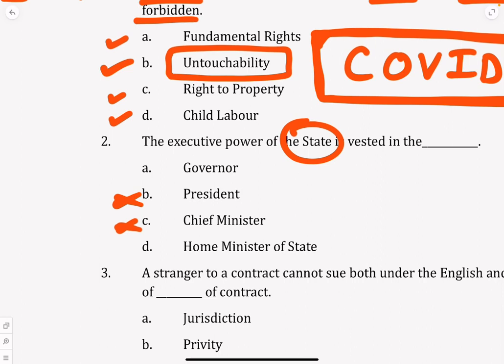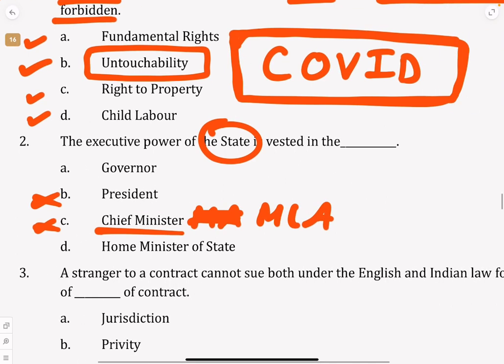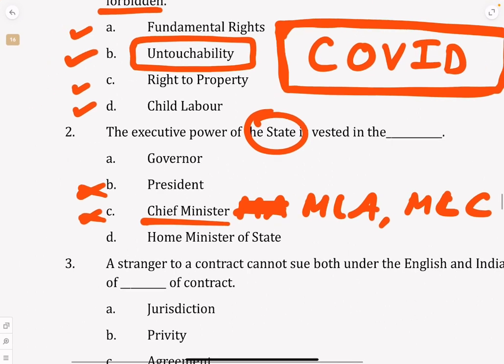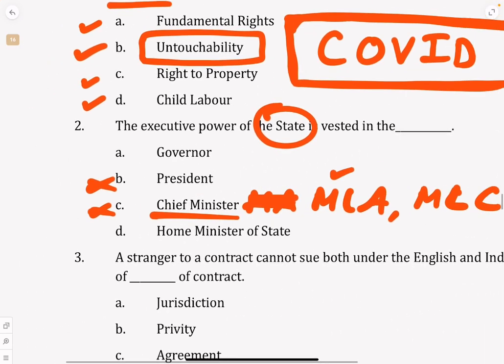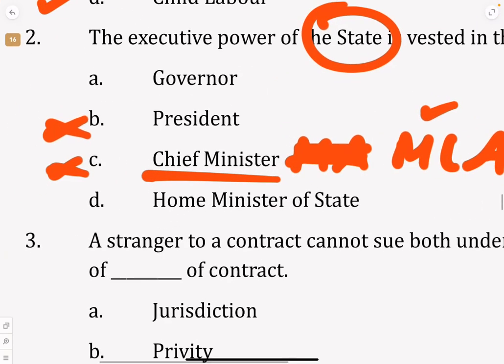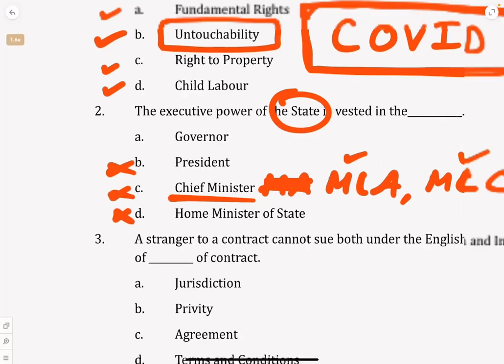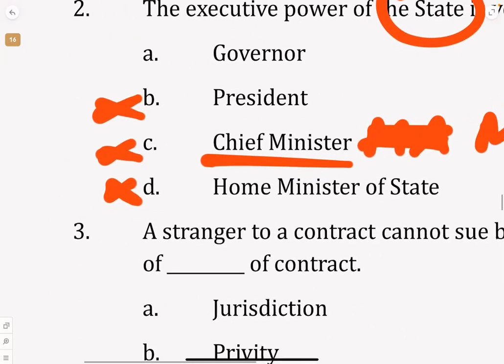That is for the Vidhan Sabha and Vidhan Parishad, where we elect ministers, that is members of the legislative assembly. So the legislative assembly head is the chief minister. MLA or MLC: whom we elect directly is MLA, MLC is indirectly. Home Minister of the state, no, that is just one minister. It is below the chief minister, so that is also wrong.